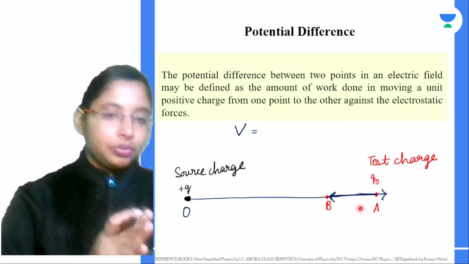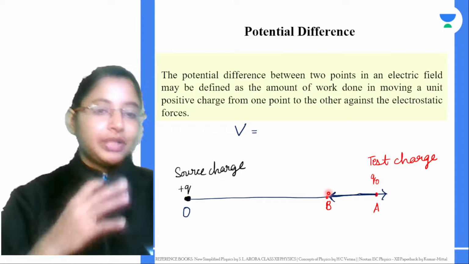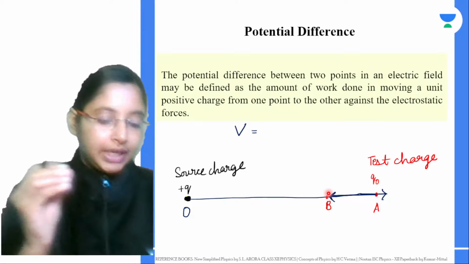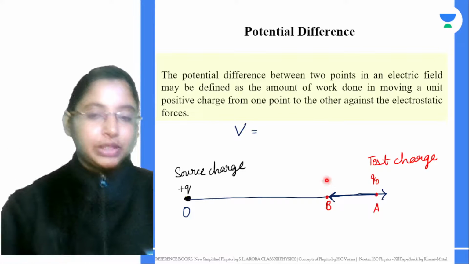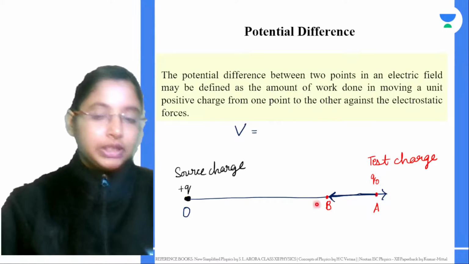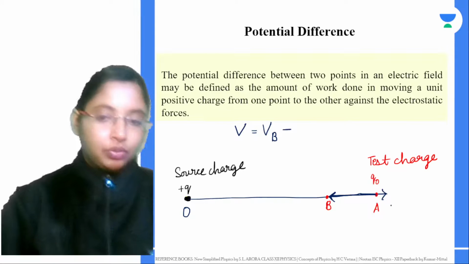The closer you go towards the charge, the electric potential will be much higher. Why? Because the number of field lines is more. So the work has to be done to go towards that, against that electrostatic force, which will obviously be more. Now, the potential difference V is given by what is the potential at this point, that is VB, minus what is the potential at this point, that is VA.